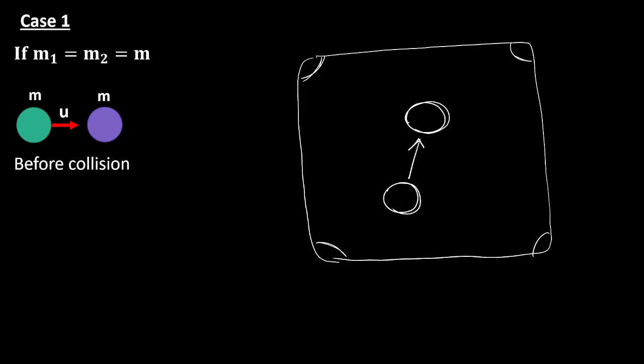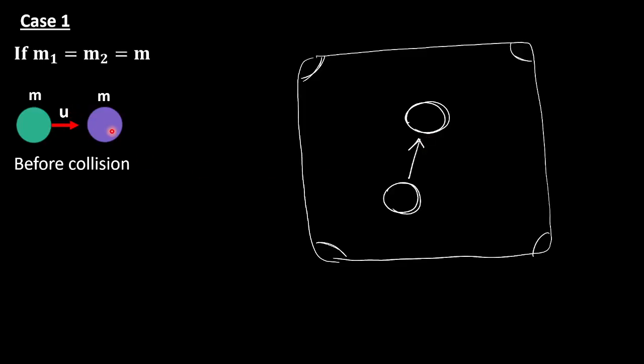Let me repeat. I am talking about case 1. m1 and m2 are equal. Two objects having equal masses, and the second body is stationary. The first body is approaching the second body with the velocity u before collision. After collision, what happens? I will tell you.